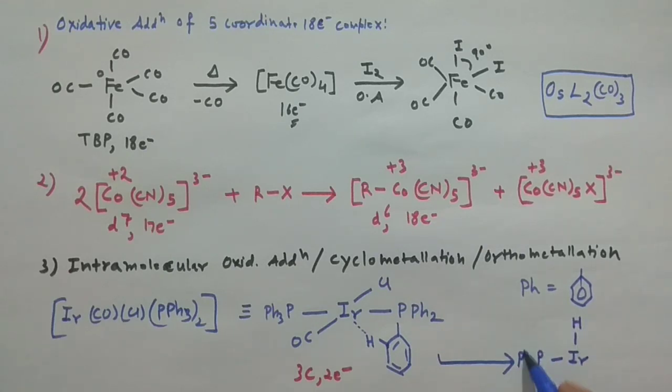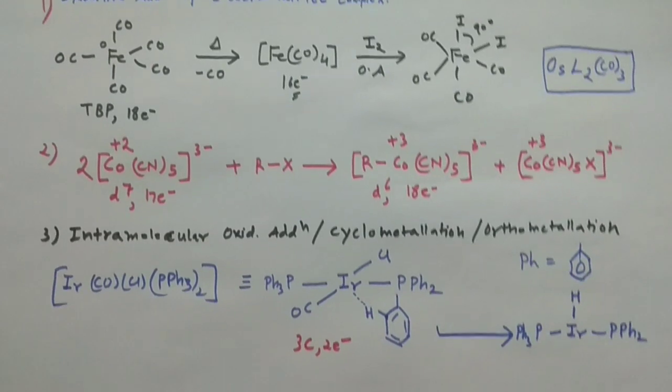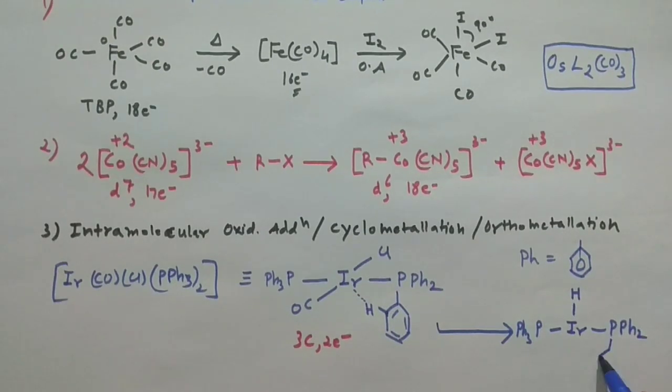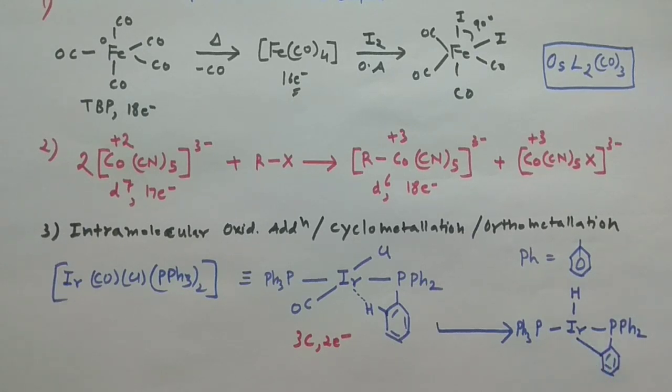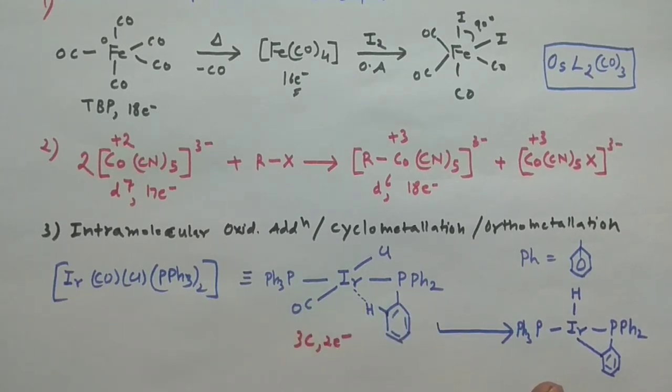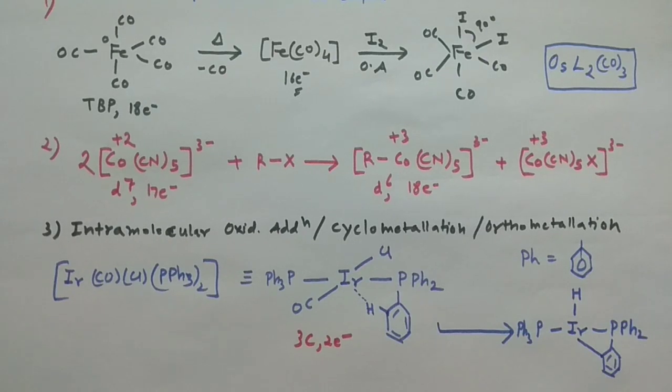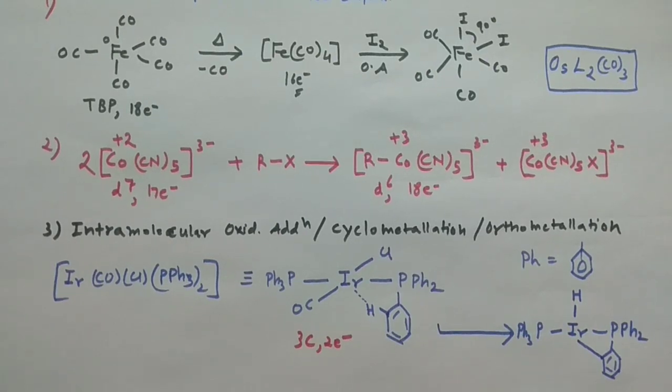You can write your triphenyl phosphine in that manner, and your PPh2 in that manner, okay, and you are having your phenyl just like that, okay, and this carbon will form bond with this one. So this is the product, okay. So this is actually a cyclometallation reaction or orthometallation reaction. It is also a type of the oxidative addition reaction, because in that case also the oxidation state of this increased by the 2 units.